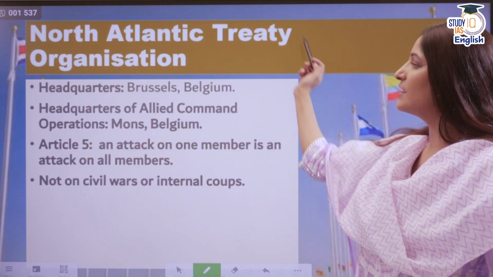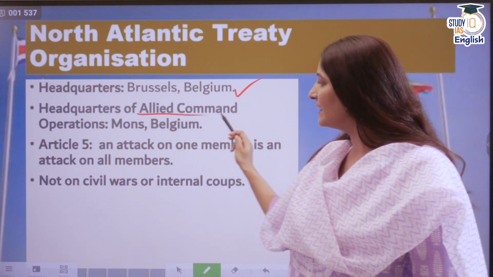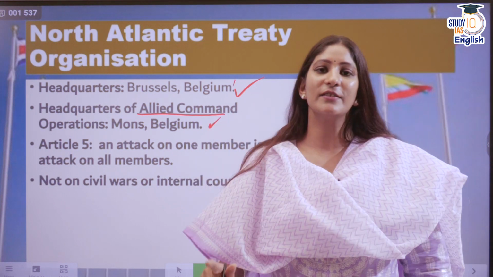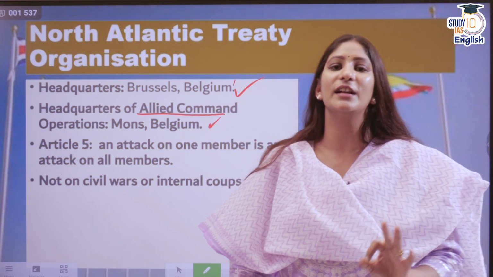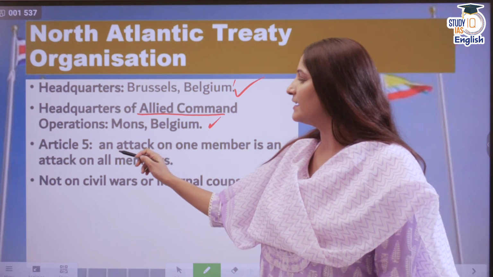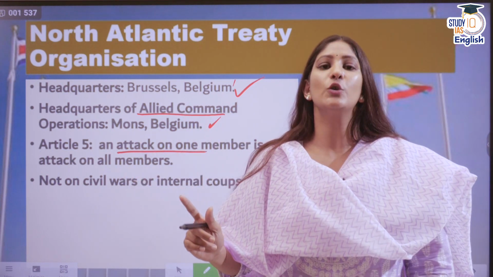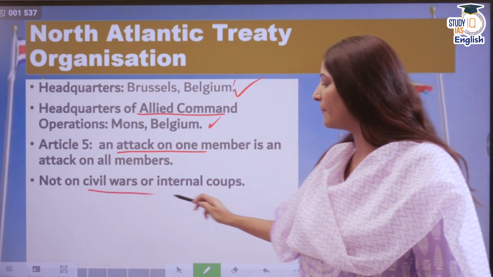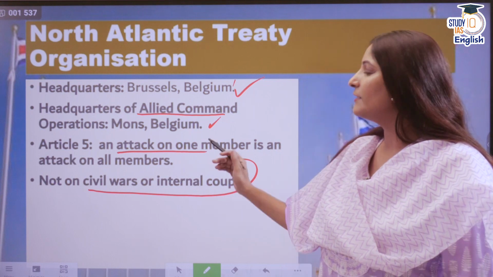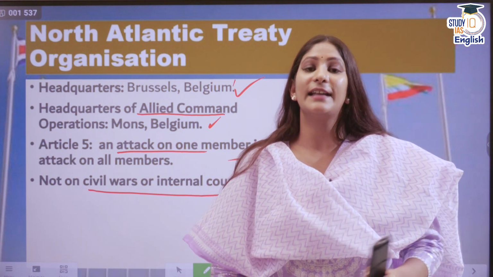Alright, headquarters of NATO is in Brussels, Belgium. The headquarters of the Allied Command Operations is in Mons, Belgium. So remember the difference. The Article 5 is the most contentious, or the heart of the entire grouping, NATO organization. It says that an attack on one member is an attack on all the members. But it doesn't take into account the civil wars that are happening or internal coups that are happening within the NATO countries. And under Article 5, this has been invoked only once, when the 9/11 attack took place.